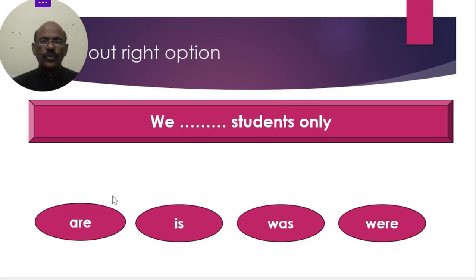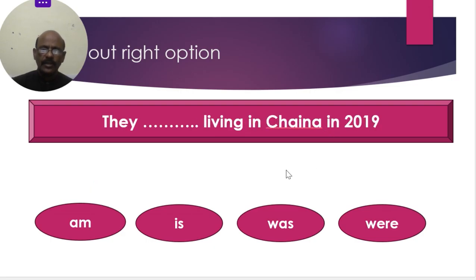Next, "we dash students only." This is also present tense because there is nothing showing it is in the past tense. I said already, last year, in 2000, yesterday, before a month, if any word like that is there, the sentence is in the past tense. Nothing is there now, so present tense. After plurals, of the be forms, we can take are. We are students only, present tense.